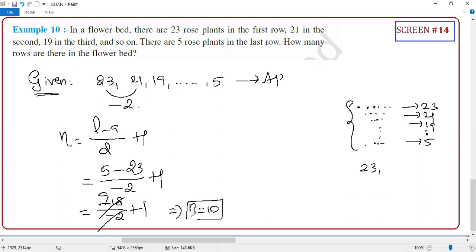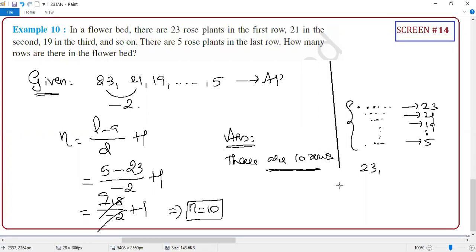Please write the answer also, students, because these terms are mathematical terms, but the question is a practical situation, correct or not? So all you need to write is, there are 10 rows. That's all. At least write a small sentence, whatever the question they ask. Clear or not? Yes or no?